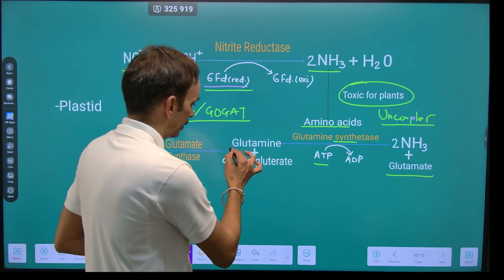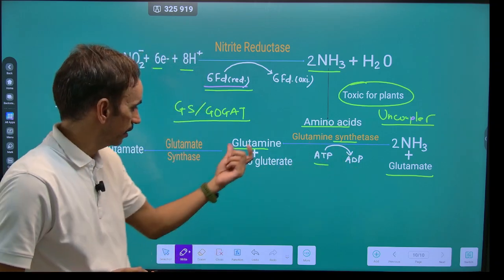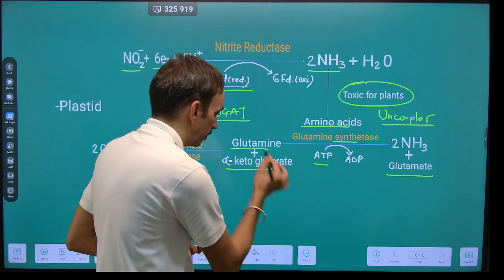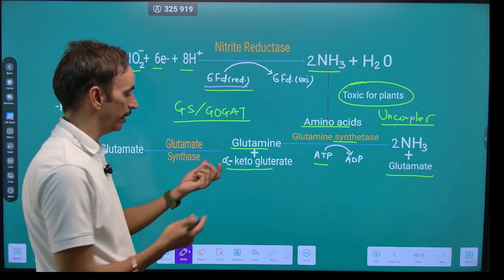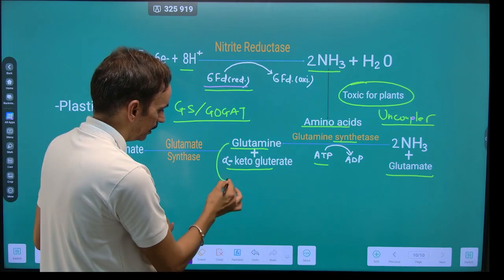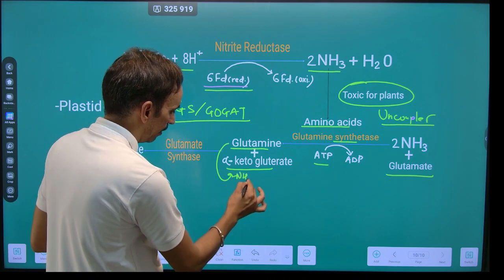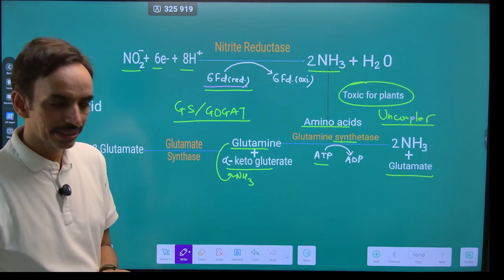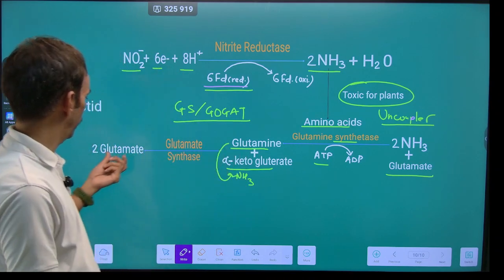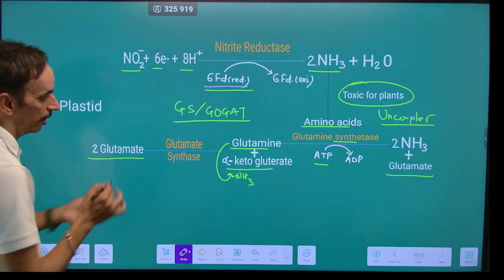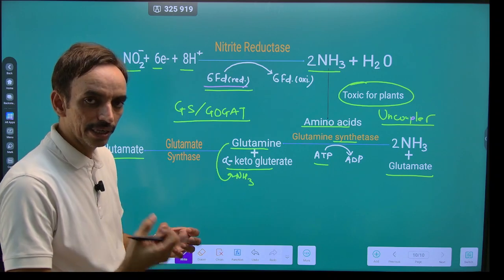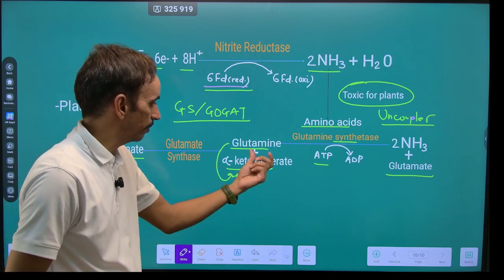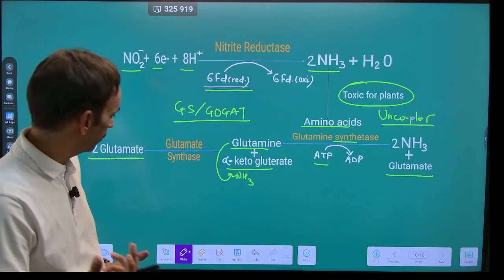This glutamine, which is the amide of glutamate, will be added onto alpha ketoglutarate, which is a keto acid. One NH3 will be released and it will be taken up by the alpha ketoglutarate, as we already discussed. There is a formation of 2 glutamate molecules, one by releasing the ammonia and the other by taking up the ammonia released from the conversion of glutamine into glutamate.